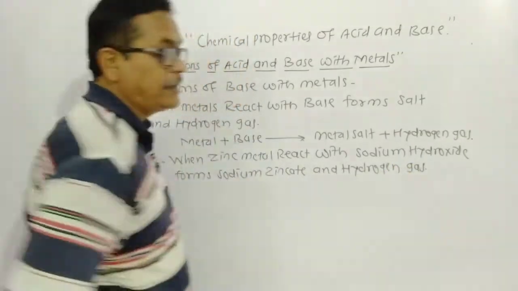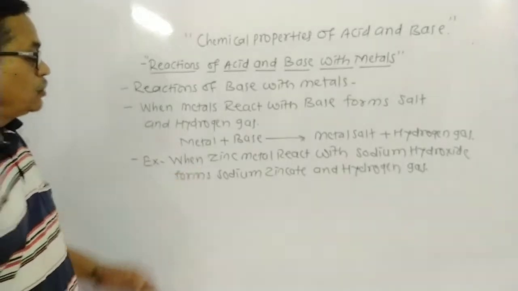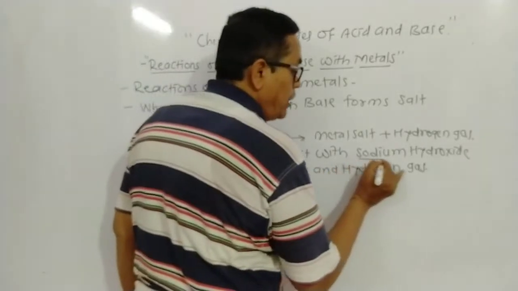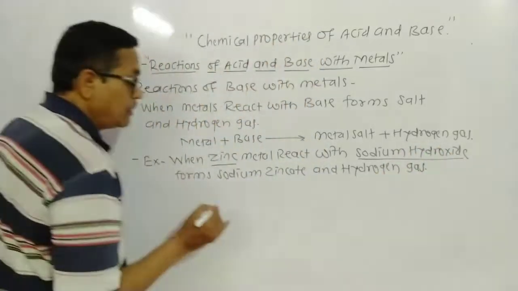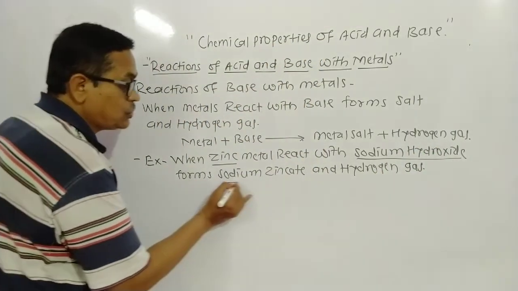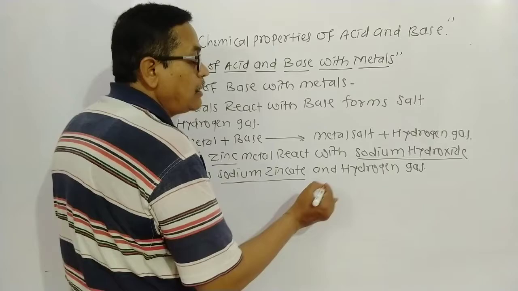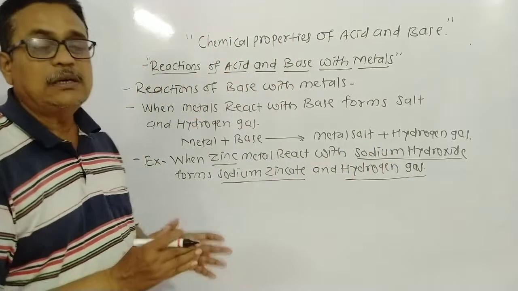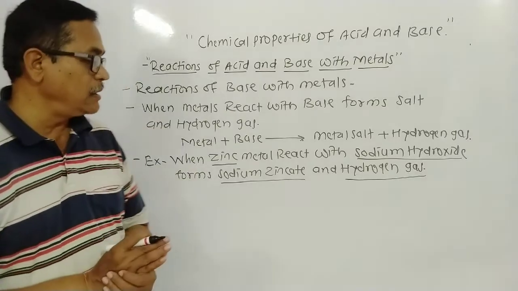The metal is zinc, the base is sodium hydroxide, the metal salt is sodium zincate, and it forms hydrogen gas. That is the example of this process.